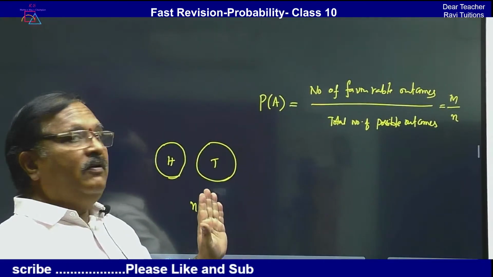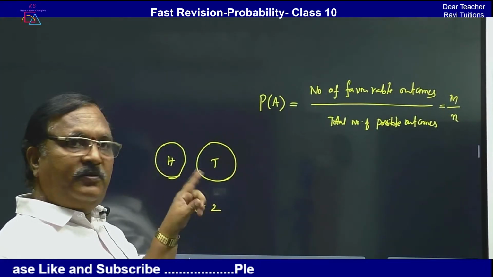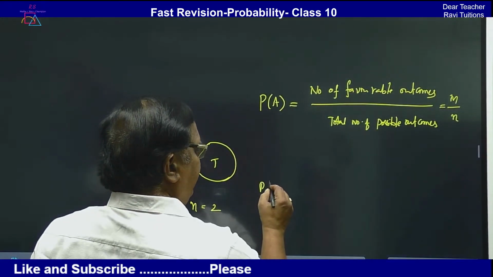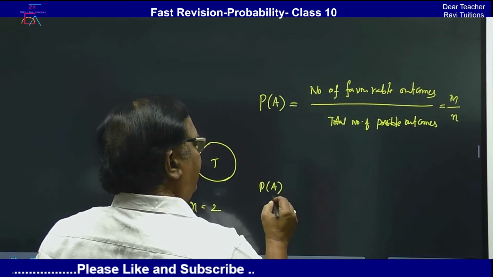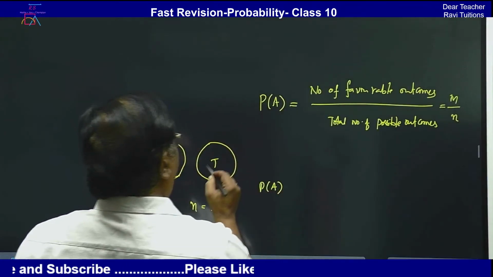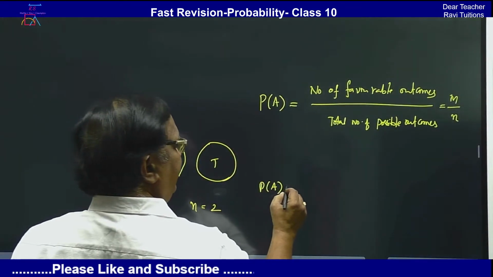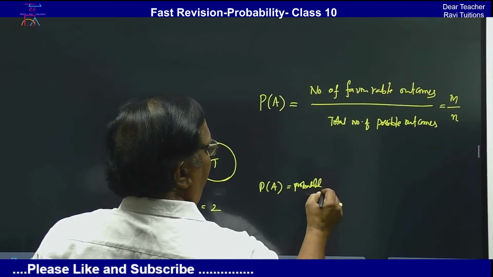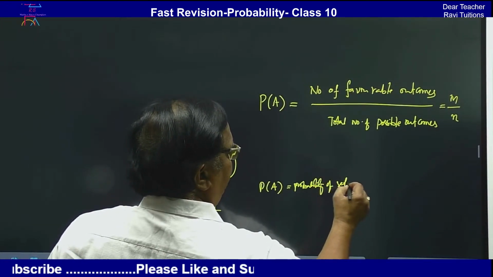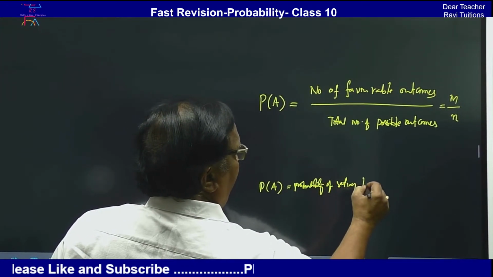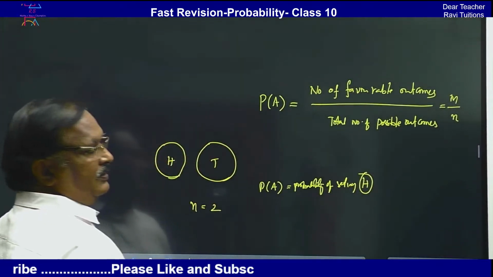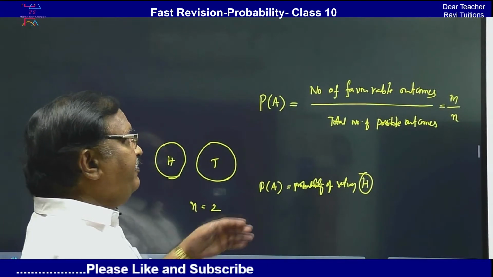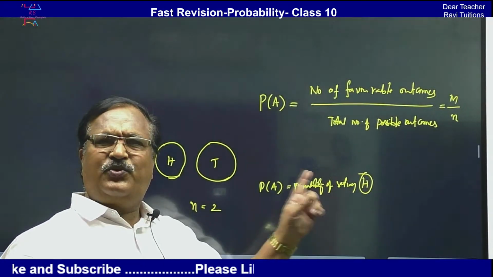Then in these outcomes you have to find the probability of getting head. Let me write P(A), where A is getting heads. How many favorable outcomes for heads? There is only one head.